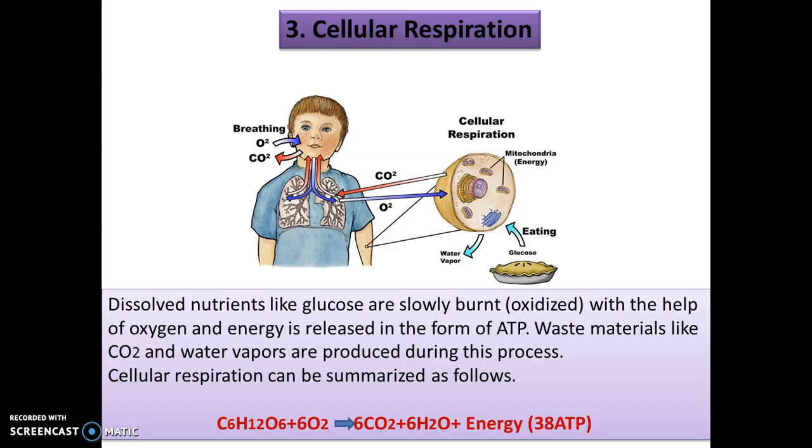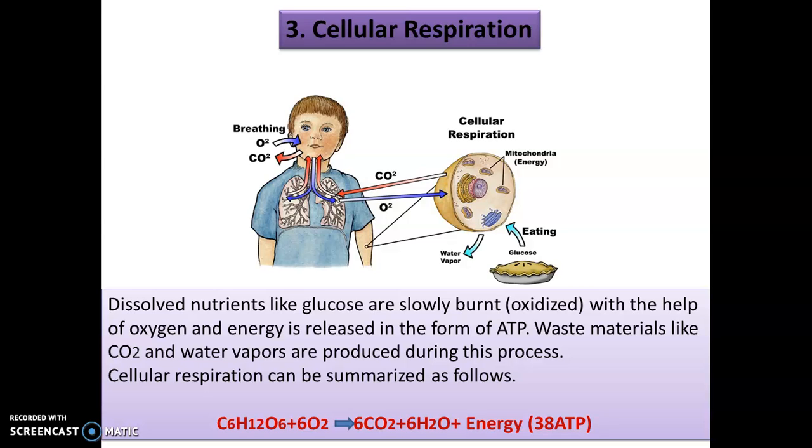Cellular respiration means respiration at the cellular level, the basic level of our body. Now what it is, let's see. Dissolved nutrients like glucose are slowly burnt or oxidized with the help of oxygen. Okay, like for example, glucose. Now glucose we are taking in the form of carbohydrate food. That means the rice and chapati that we eat gives us mainly sugar or glucose. Now this food is oxidized with the help of oxygen. From where are we getting oxygen? Oxygen we are taking by the process of respiration.